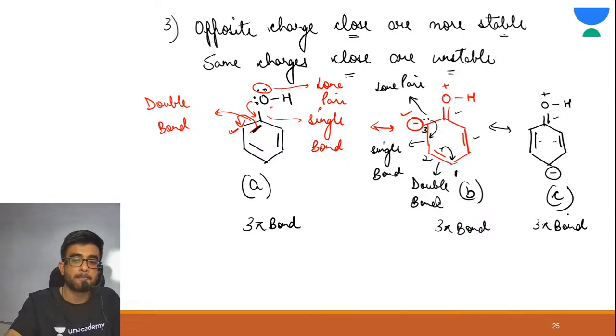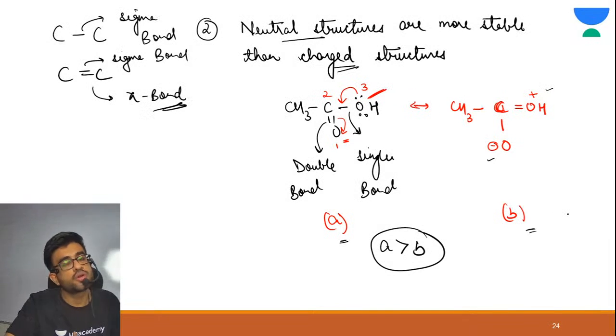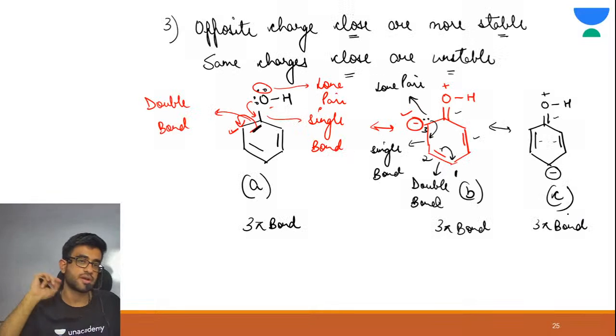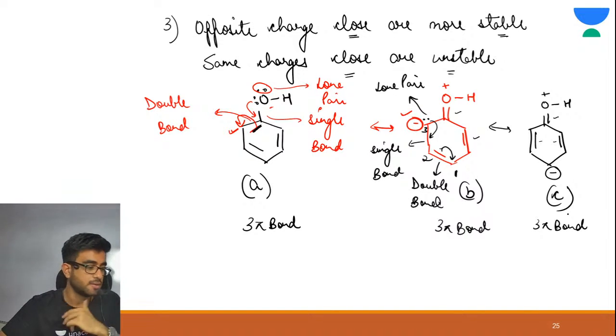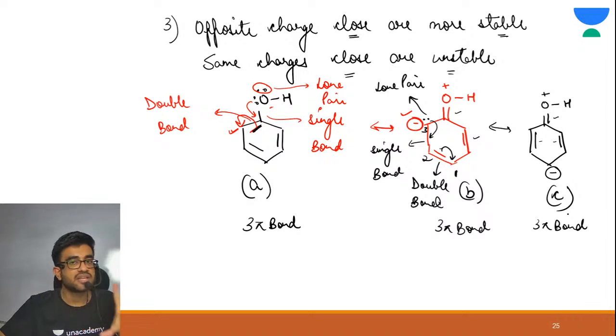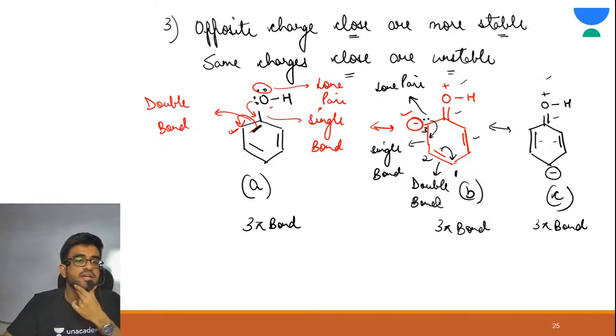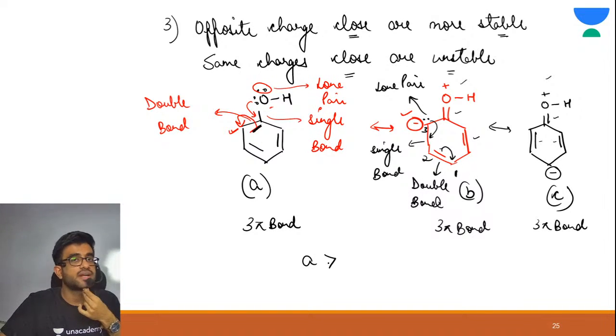What was the second rule? Let me show you. The second rule was neutral structures are more stable than charged structures. Now tell me the order. Pi bonds are the same in all the 3. A is neutral and B and C are charged. There is a charge on oxygen. There are charges on carbon. So A is more stable than B and C. A is the most stable because it is neutral.